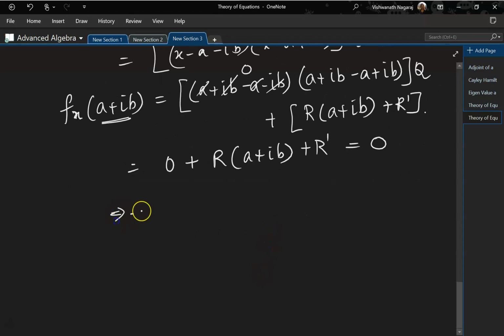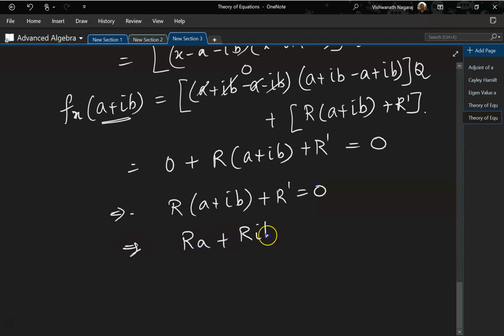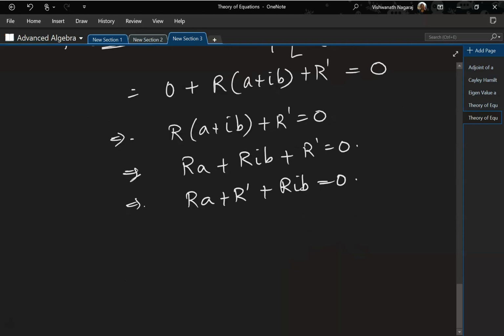Okay, so which implies r(a + ib) + r' equal to 0, ra + r·ib + r' equal to 0, which implies (ra + r') + rib equal to 0. Now let's equate real and imaginary parts.